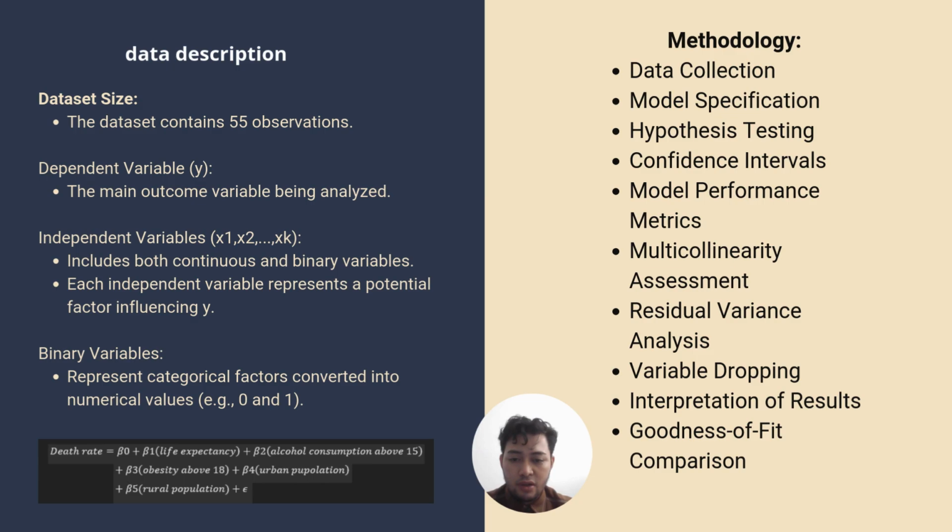The binary variable is converted into binary, which is 0 and 1, and the black one is the equation for our multiple linear regression. And our methodology is data collection, model specification, hypothesis testing, confidence intervals, model performance metrics, multicollinearity assessment, residual variance analysis, variable dropping, interpretation of our results, and goodness of fit comparison.